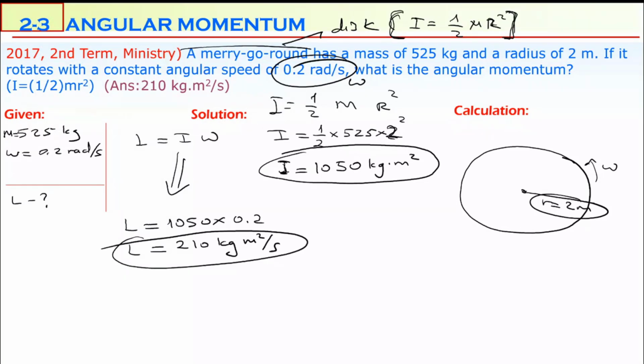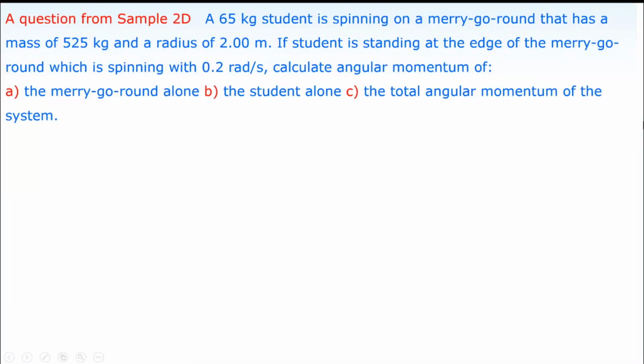This is the problem asked in 2017. This problem, in fact, is a part of the sample problem. In this title in the book, we are not calculating angular momentum alone. There's a sample problem which is about conservation of angular momentum, next title we will study tomorrow. They asked a part of this problem, calculating angular momentum. So that's why this problem is a part of the sample problem, but not the complete sample problem. Normally, as I said, the sample problem is just about the angular momentum.